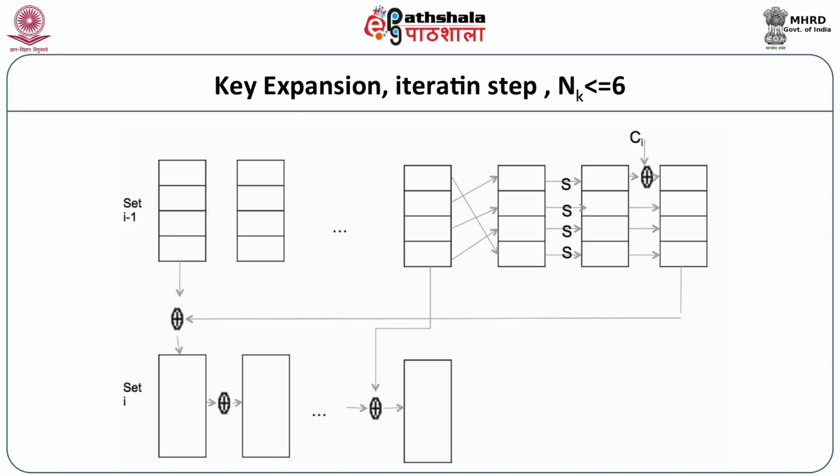Or otherwise, the previous octet would be exclusive OR with the current set to get the new octet. So just to put a point, if I have to generate the set I, I have to look in the previous set.